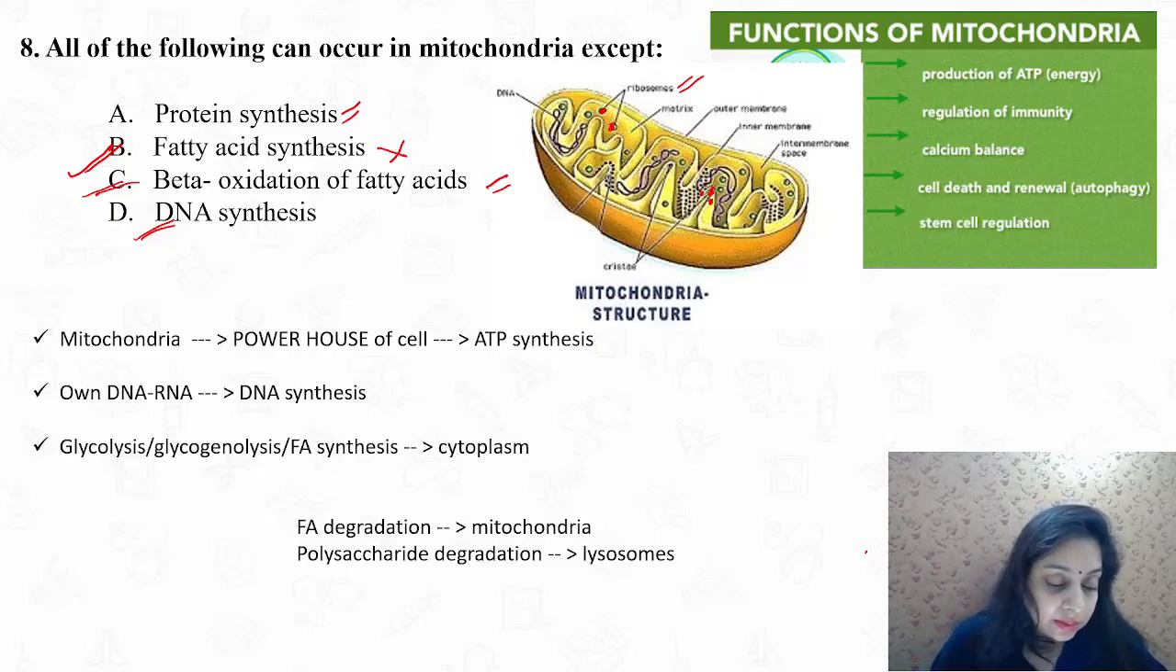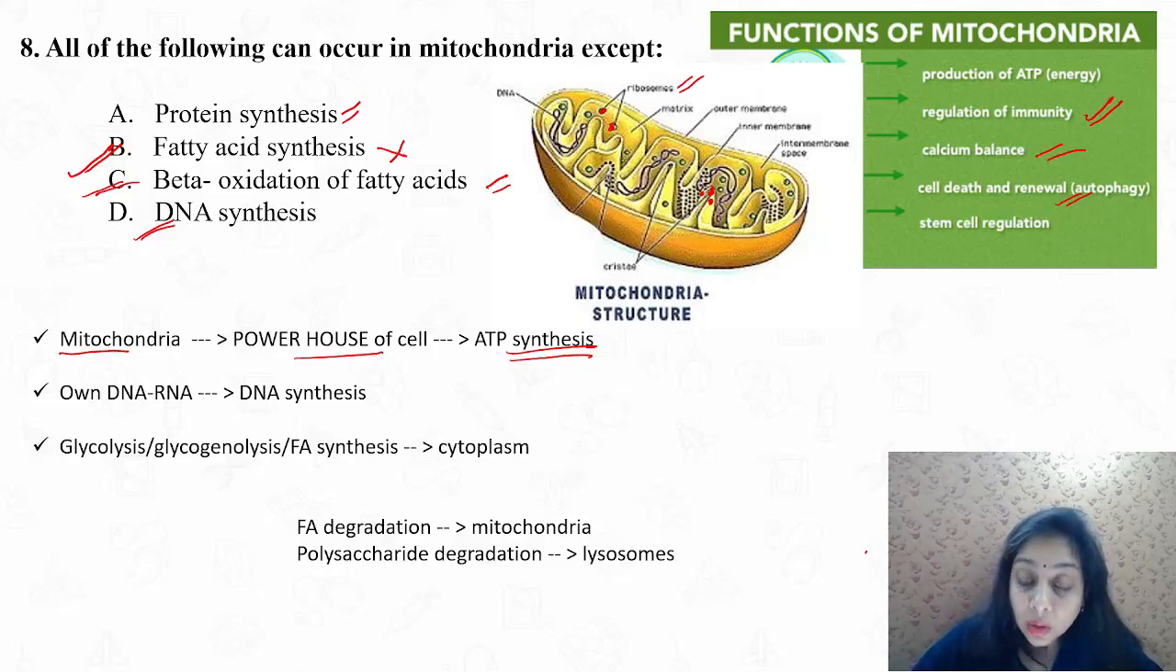Okay, mitochondria are the powerhouse of the cell, so they help in the synthesis of ATP. They regulate immunity, maintain the calcium balance, cell death and renewal, or you can say autophagy, and stem cell regulation. These are all the functions of mitochondria.